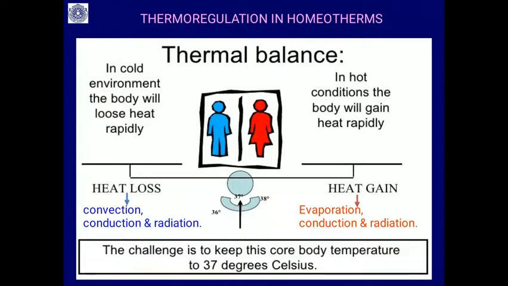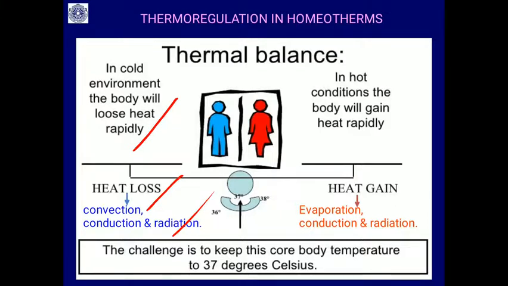So, what is the need for that? In a cold environment the body will lose heat. There is heat loss due to convection, conduction and radiation. Similarly, in hot conditions the body gains heat from absorption, then through conduction and radiation. So, the challenge is how to keep the core body temperature at 37 degrees Celsius, which is very important